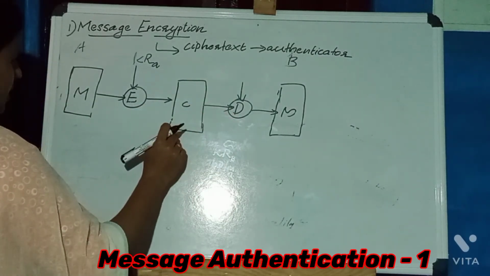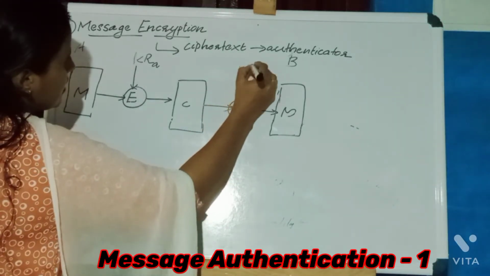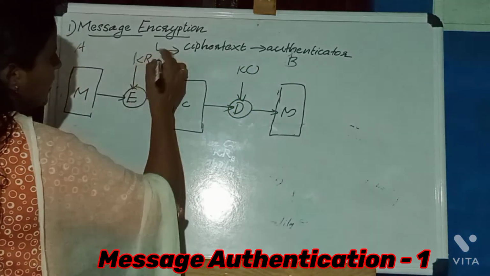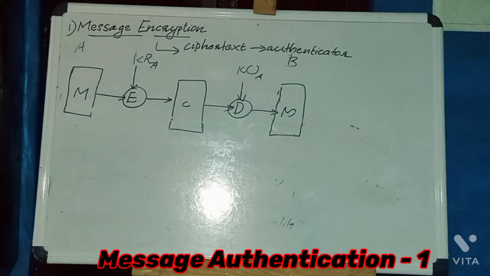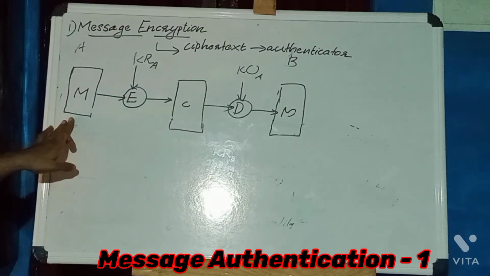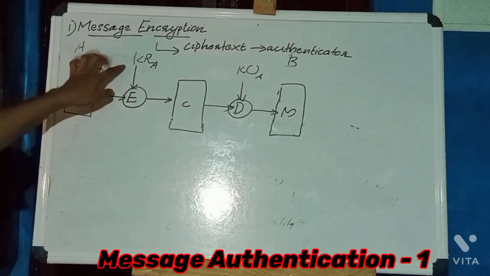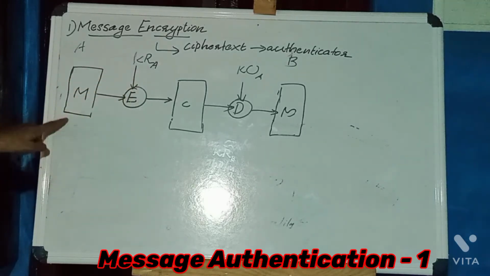This ciphertext message will be decrypted by using the public key of A. Here the public key is made public, but this is a secret key. KRA is the secret key of user A, sender A.